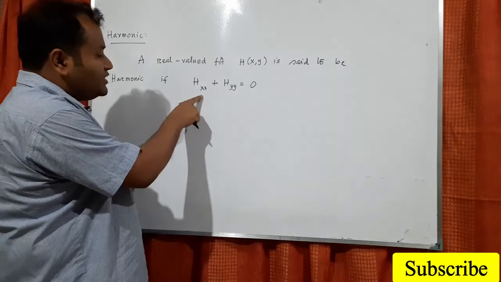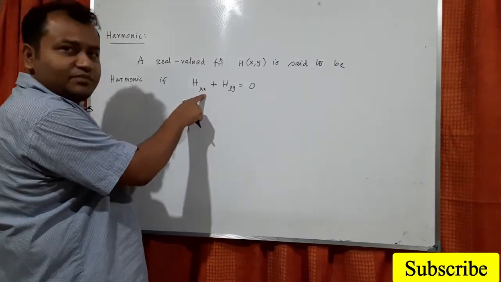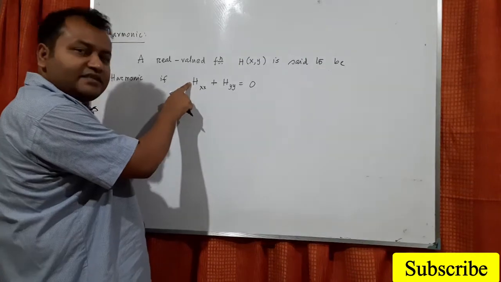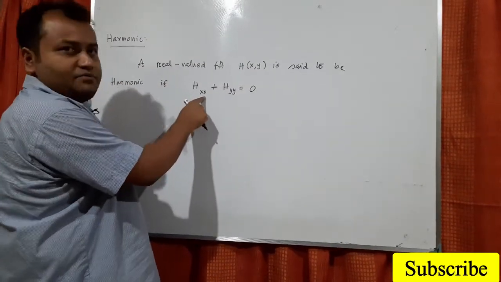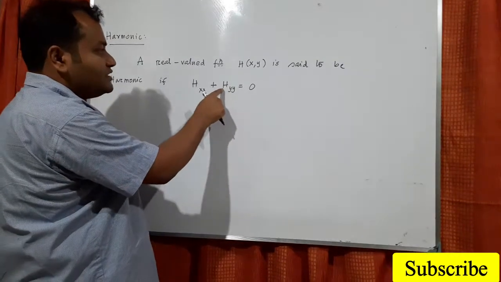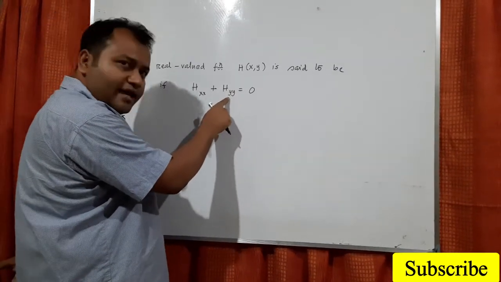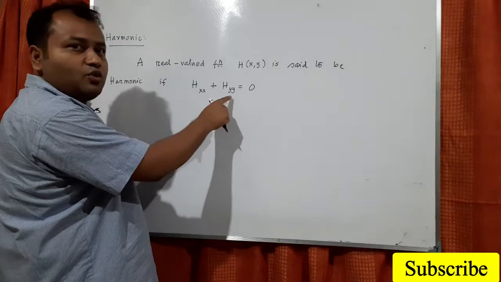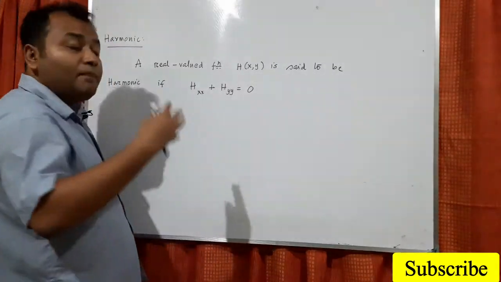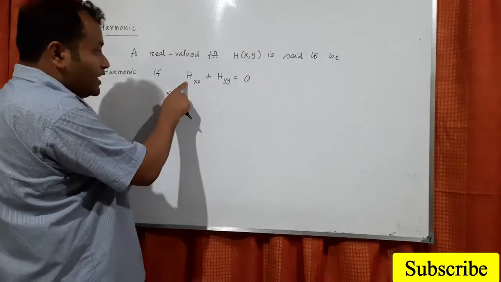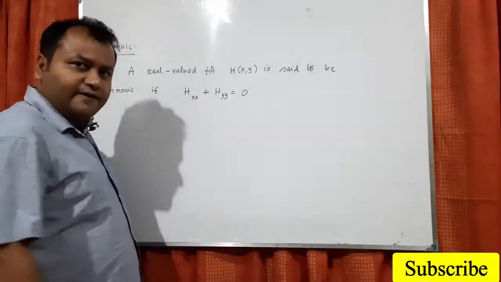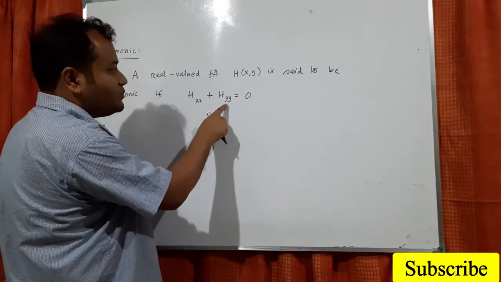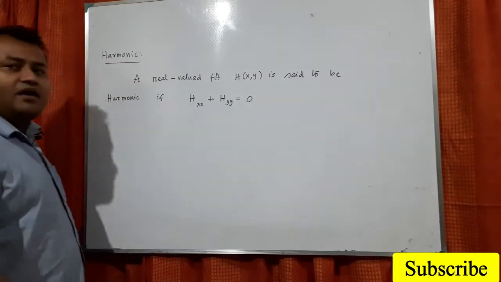Now what is the meaning of this equation? h_xx means the partial derivative of h with respect to x two times. h_yy means the partial derivative of h with respect to y two times. What is the meaning of partial derivative? When we are doing the derivative with respect to x, then y should be constant. When we are doing the derivative with respect to y, then x should be constant.